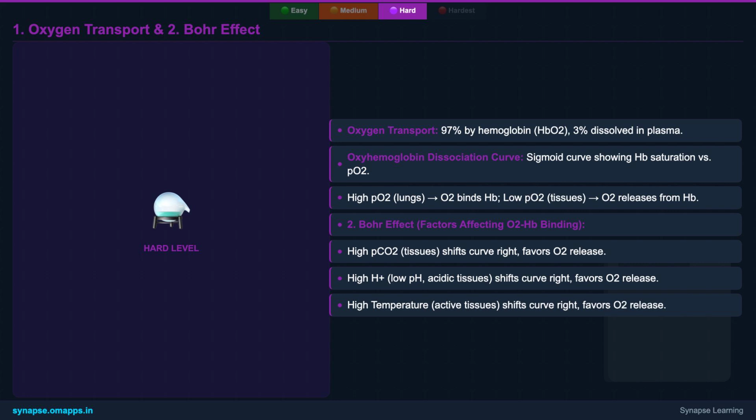This curve reveals that hemoglobin efficiently picks up oxygen in the high PO2 environment of the lungs and readily releases it in the lower PO2 environment of the tissues. Several factors influence this binding affinity, collectively known as the Bohr effect. Increased carbon dioxide, higher hydrogen ion concentration or lower pH, elevated temperature, and higher levels of 2,3-BPG all shift the curve to the right, promoting oxygen release to the tissues where it's most needed.